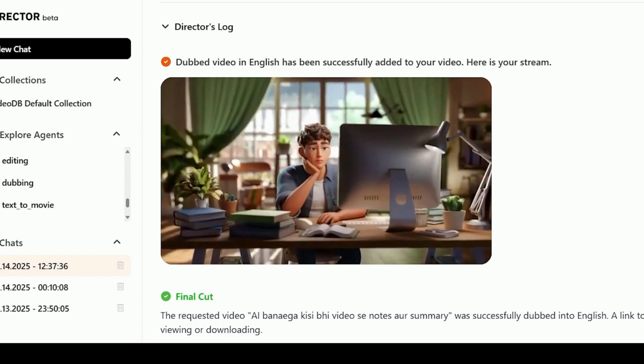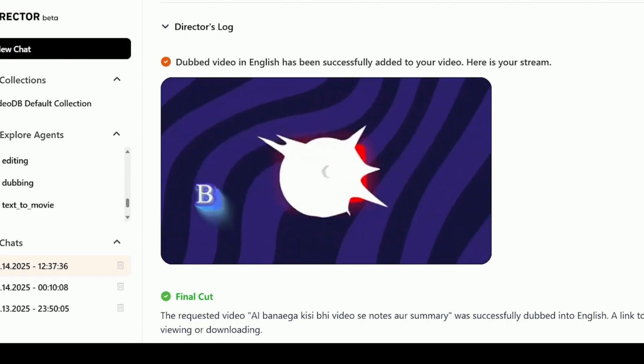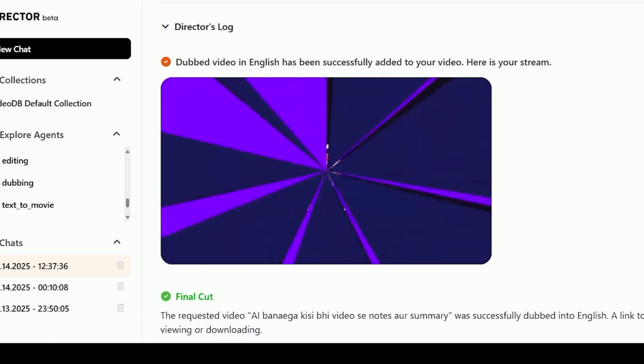Imagine a tool that can convert hours of content like news articles, YouTube videos, podcasts into bite-sized pieces. Let's see how Recall makes this possible.